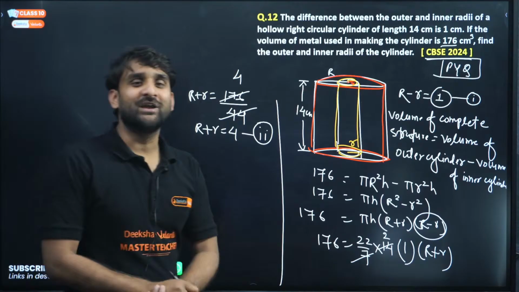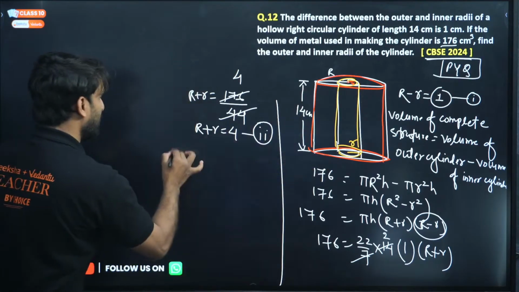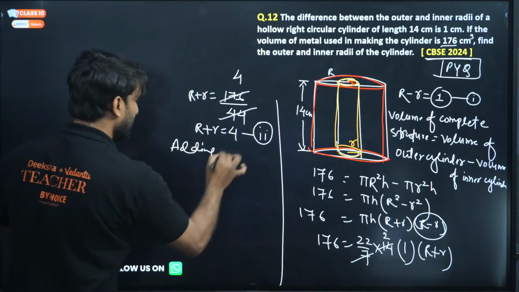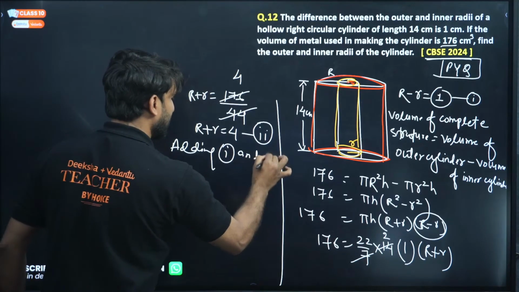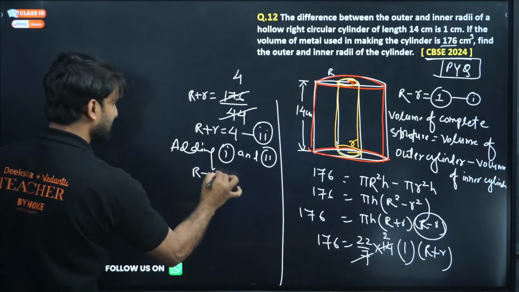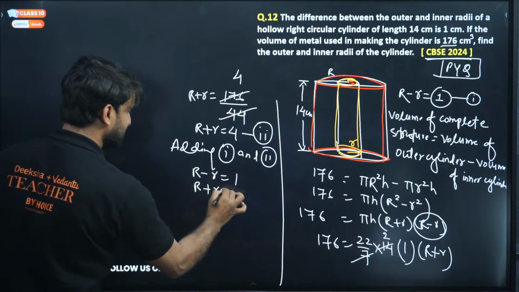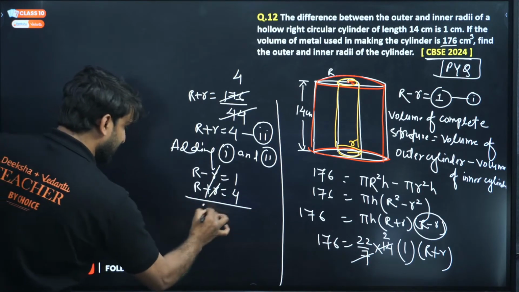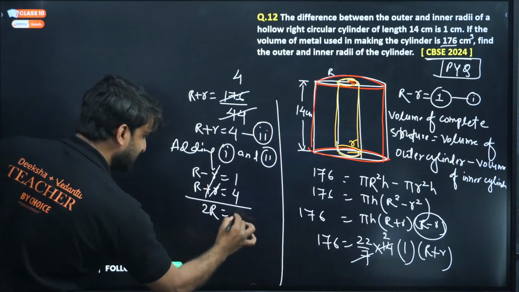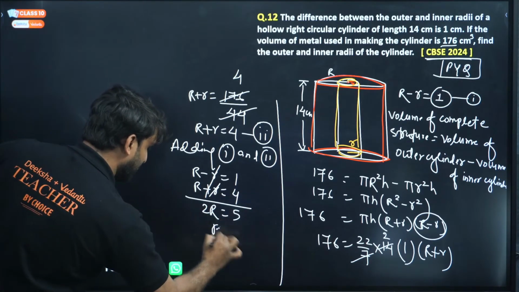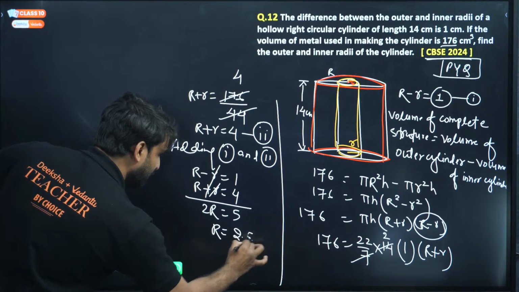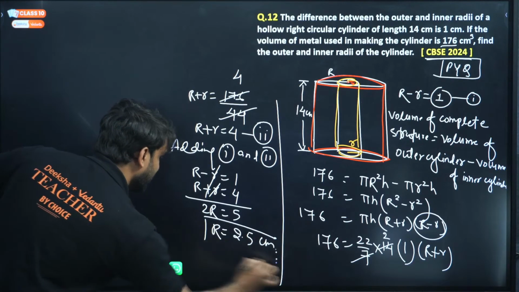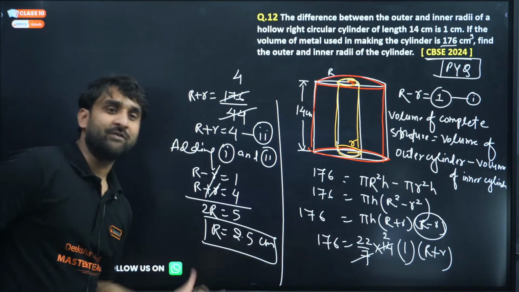Can we add both the equations? So adding the first and second. R minus r is 1, R plus r is 4. So minus r plus r cancelled, R plus R is 2 capital R, and 1 plus 4 is 5. So capital R is equal to 5 by 2, which is 2.5 centimeter. The radius of the outer cylinder is 2.5 centimeter.